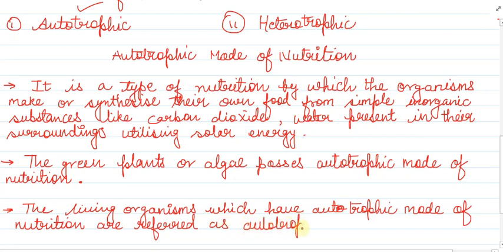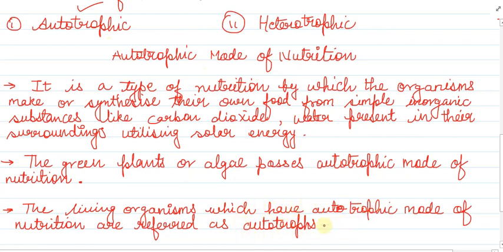I hope my handwriting is visible and understood. For example, suppose there is a plant and the plant can do the process of self food making, the plant can make its own food, so the plant is possessing autotrophic mode of nutrition. In that case the plant will be called an autotroph.